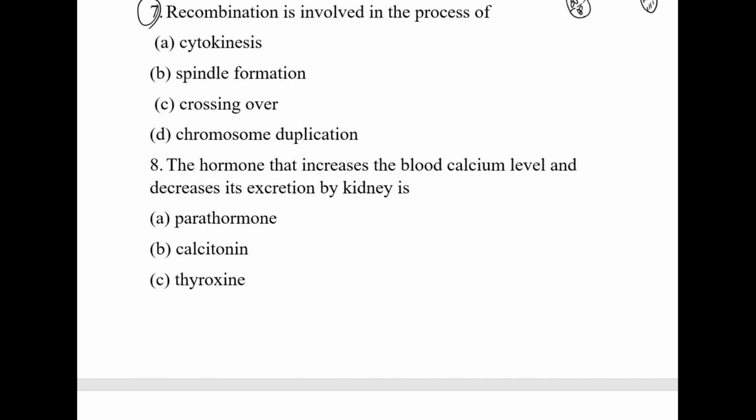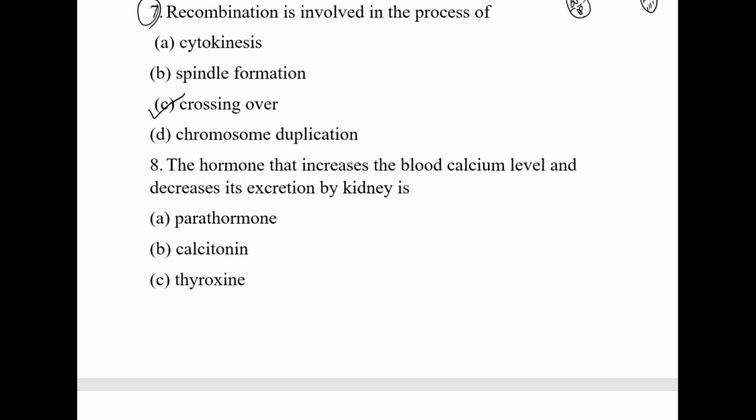That is the recombination process. The options are cytokinesis, spindle formation, crossing over, chromosome duplication. So recombination is involved in the process of crossing over.